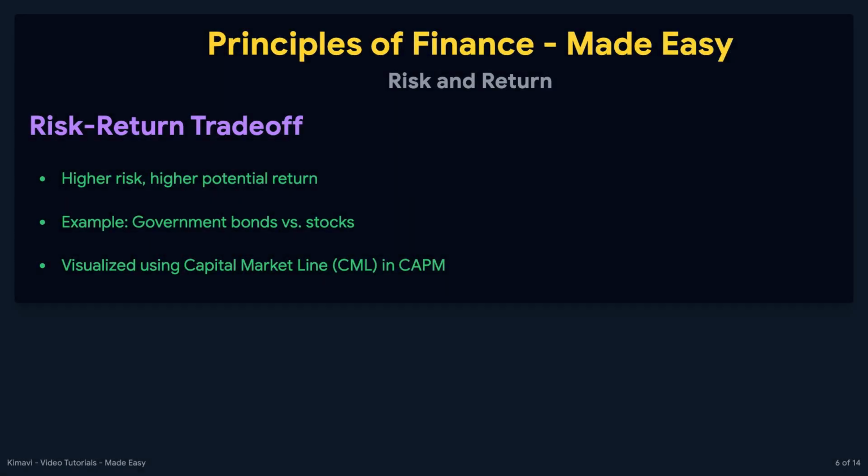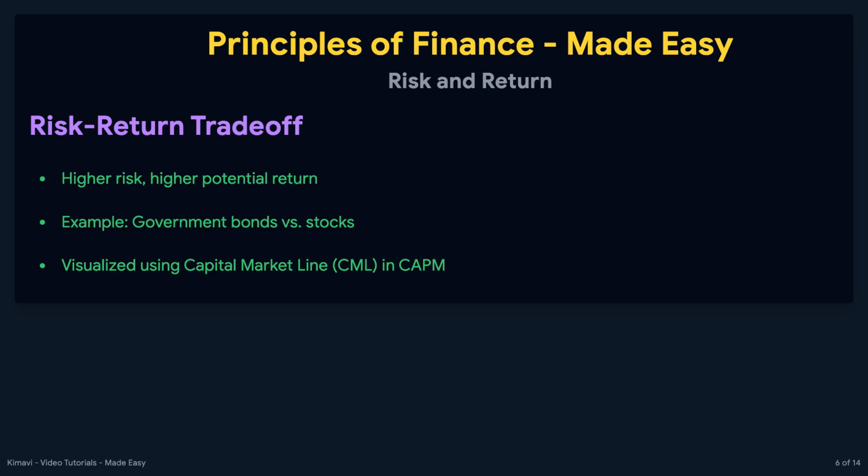The risk-return trade-off is the principle that potential return rises with an increase in risk. Investors must balance their desire for the lowest possible risk with the highest possible returns. For example, investing in government bonds is considered low risk, but also offers lower returns. On the other hand, investing in stocks is considered higher risk, but offers the potential for higher returns.